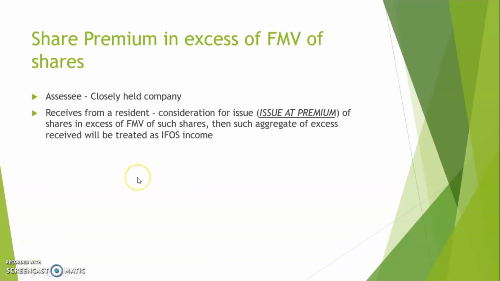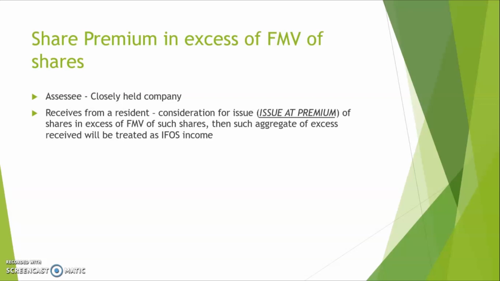Alright, now this is the most important point in this item. So if the assessee receives from a resident consideration for issue of shares in excess of fair market value of such shares, then such aggregate of excess received will be treated as IFOS income. But one key feature here is that the issue was made at premium. The issue was a premium issue. Fine. Understood? I'll explain once again. A closely held company makes a share issue at premium. Alright, let it be preference or equity, doesn't matter. It makes an issue at premium.